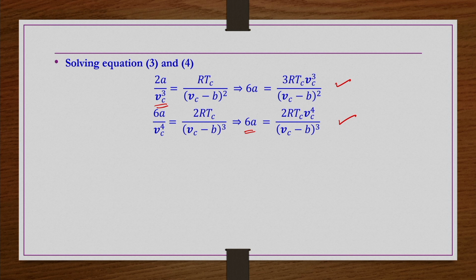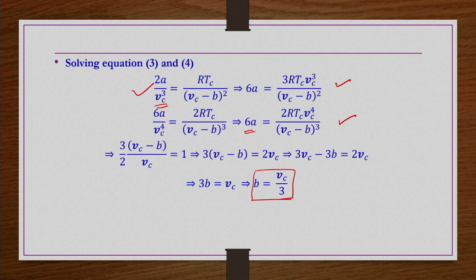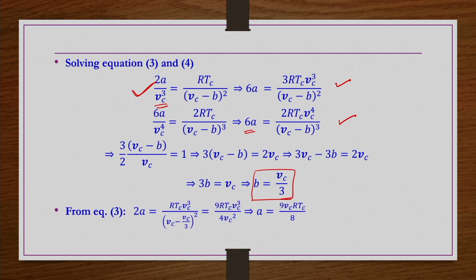on the left-hand side you will have 1, and then the remaining terms you will get 3 multiplied by (Vc minus b) divided by 2Vc, that should equal 1. So, when you simplify this equation, you get b equals Vc by 3. Now, you substitute this b in equation number 3, that is 2a by Vc cube equals RTc by (Vc minus b) whole square. In place of b you substitute Vc by 3 and simplify, and then you will get a equals 9VcRTc by 8.